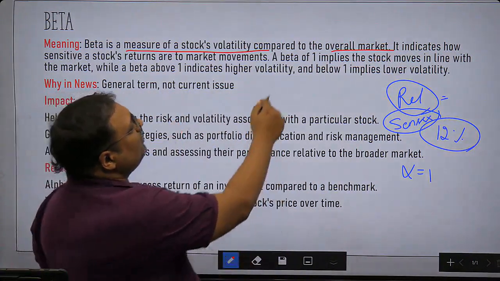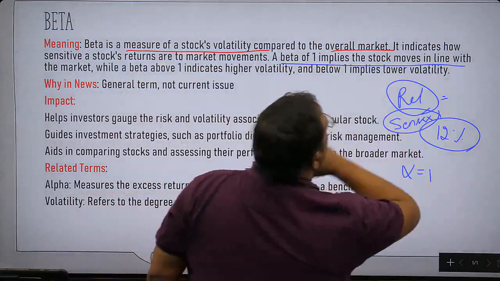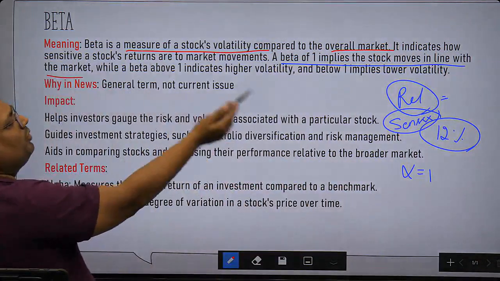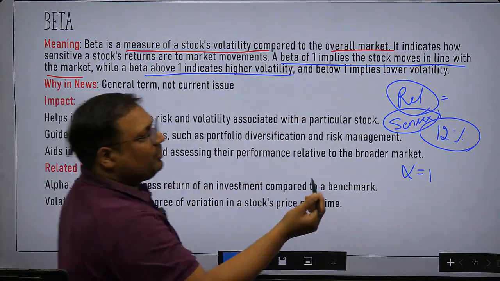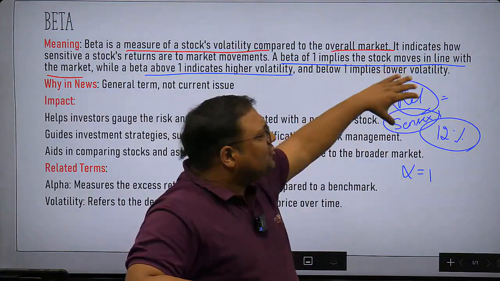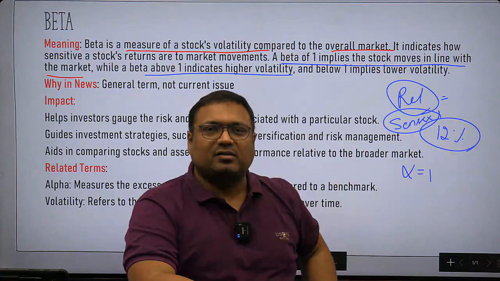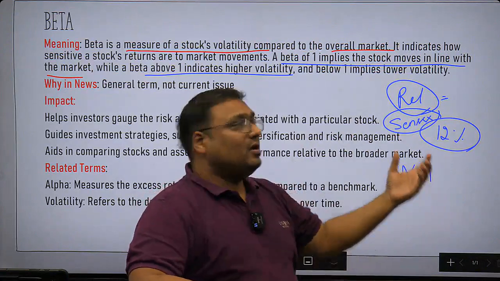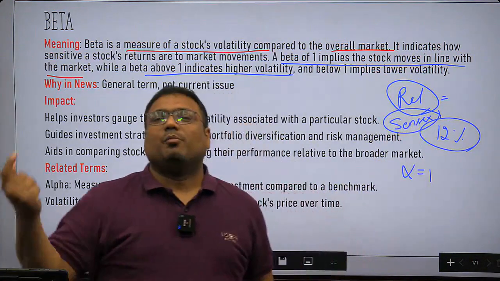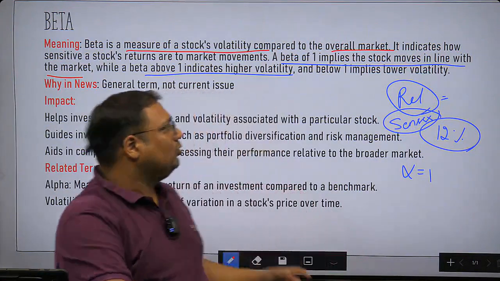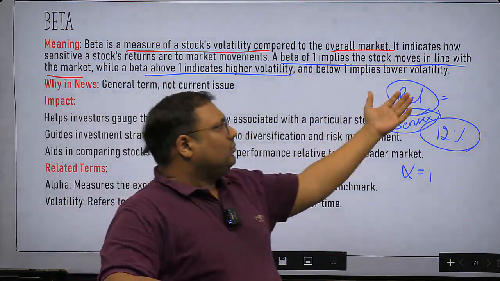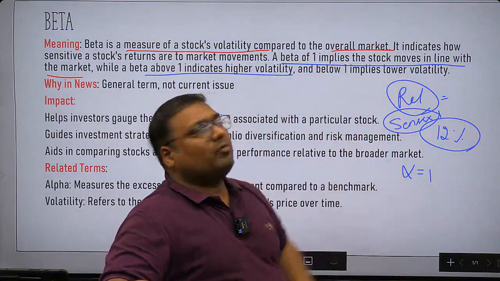Okay, so beta 1 reflects you are on average performing. Beta higher reflects more volatility, because that means Reliance on average changes more than Sensex every day. That is about volatility. So higher alpha is good, but when beta is high, that is bad. So alpha should be high, beta should be low. Okay, and below 1 implies lower volatility, which is good.